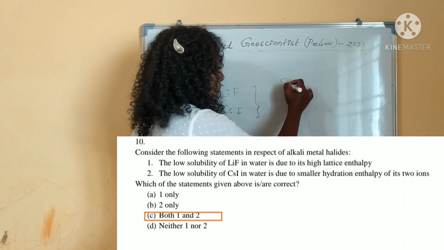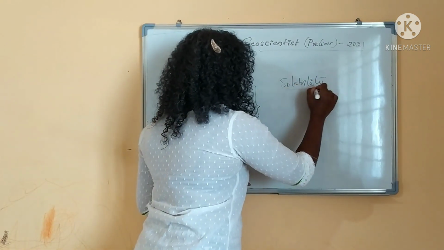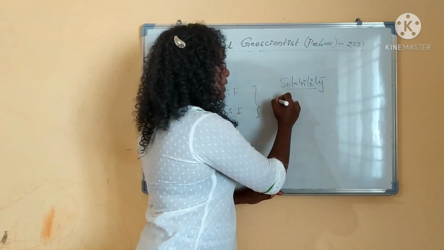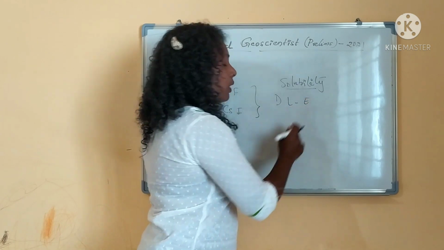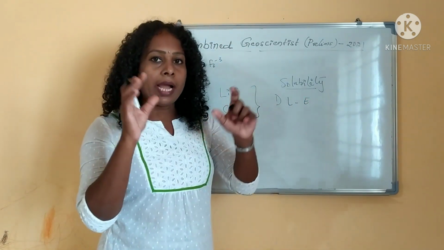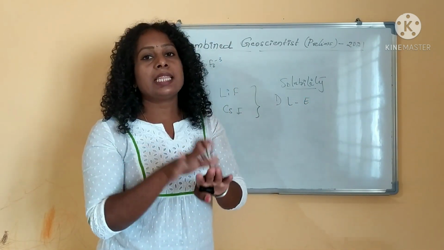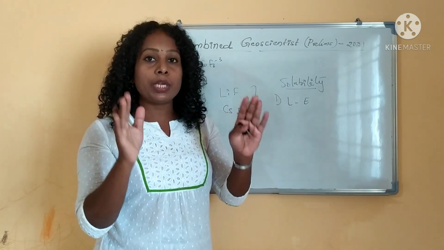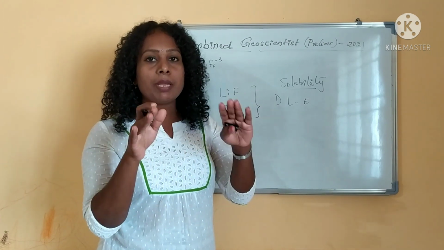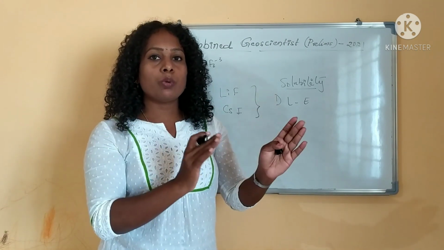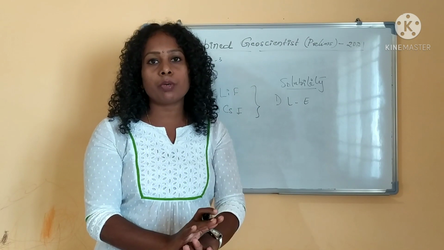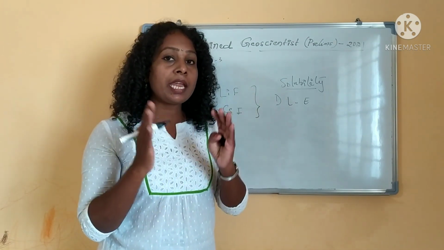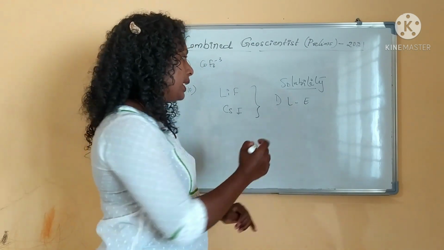Solubility of a compound depends on two factors. One is lattice enthalpy. What is lattice enthalpy? Two ions combine together to form a crystal, or else gaseous ions combine together to form a crystalline form. Sodium plus chlorine combine together to form sodium chloride. That is the lattice energy we know. That is a combination, and that is the energy involved.